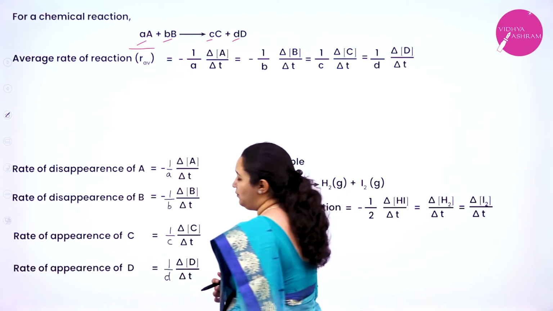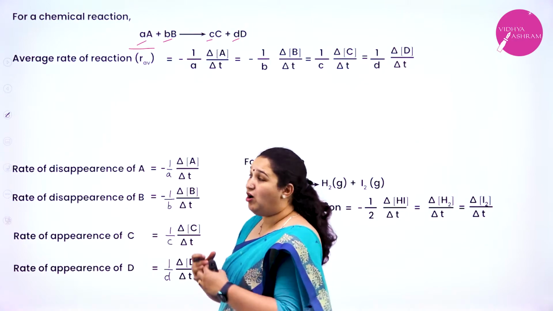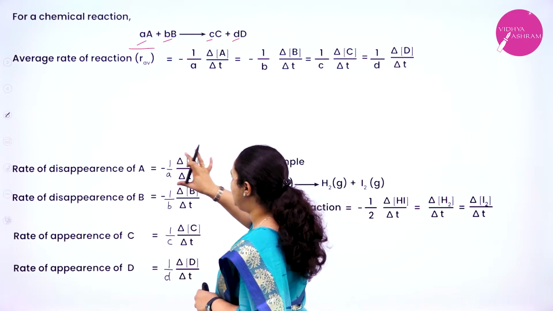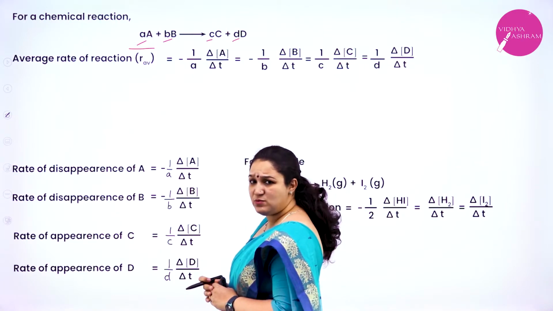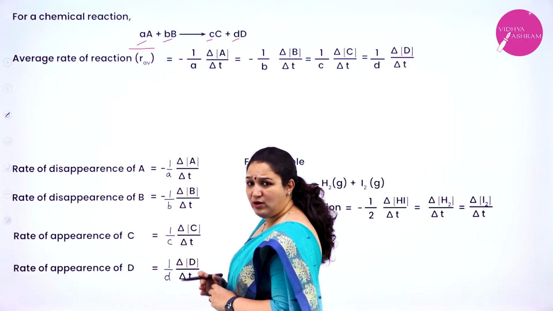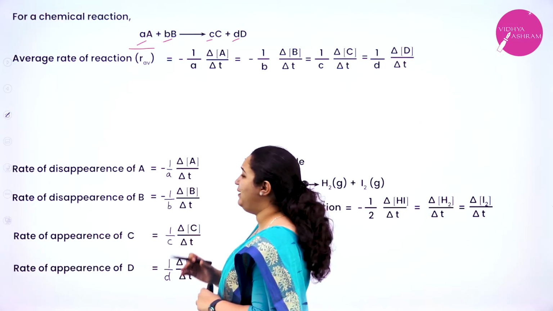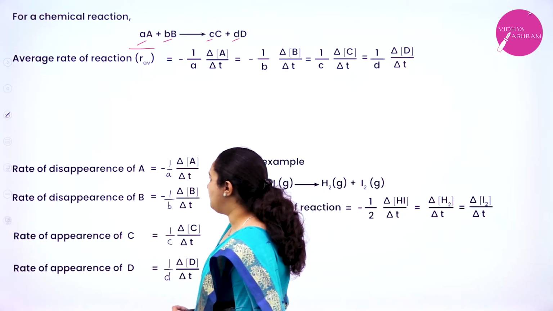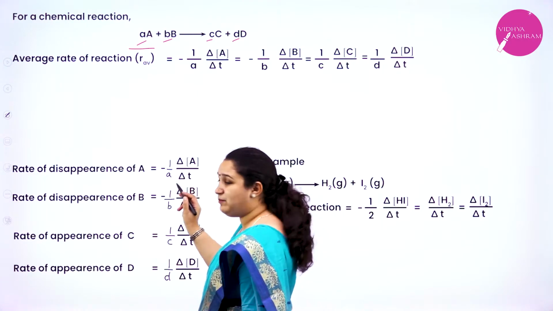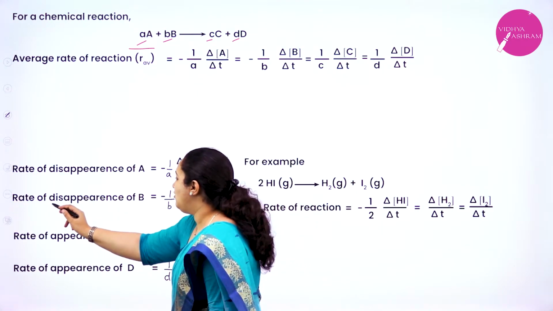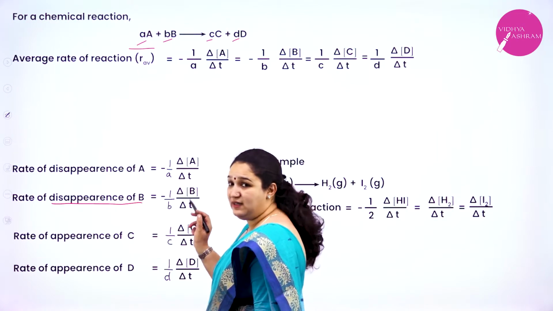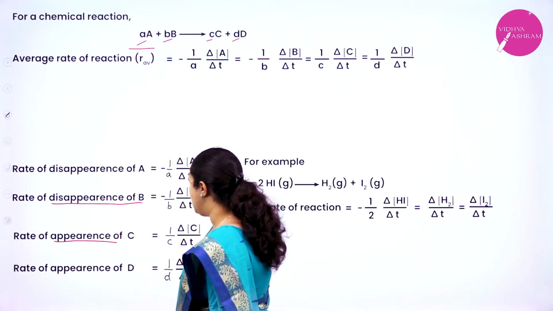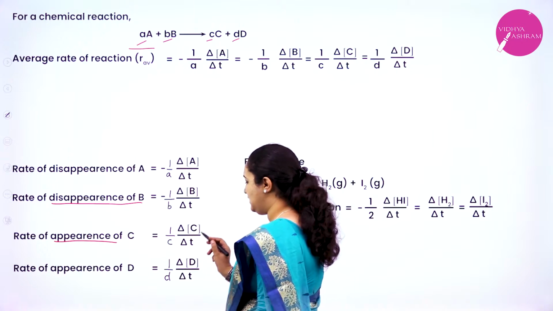Or here we can also write it as the rate of the entire reaction. I can put it in any of the forms. I can write only in terms of A, only in terms of B, only in terms of C or D. But all of them will be equal to one another, isn't it? So rate of disappearance of A is minus 1 by a, delta [A] by delta T. Similarly, rate of disappearance of B is minus 1 by b, delta [B] by delta T. Similarly, rate of appearance of C is 1 by c, delta [C] by delta T.